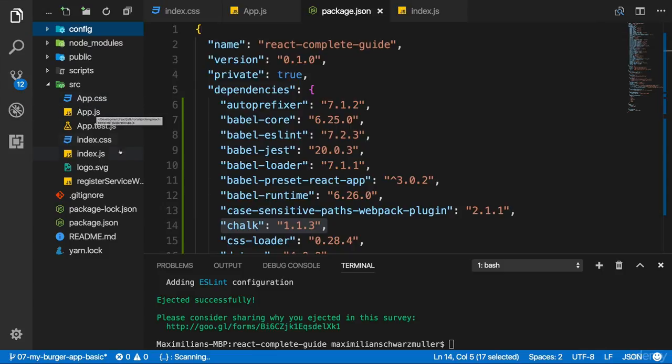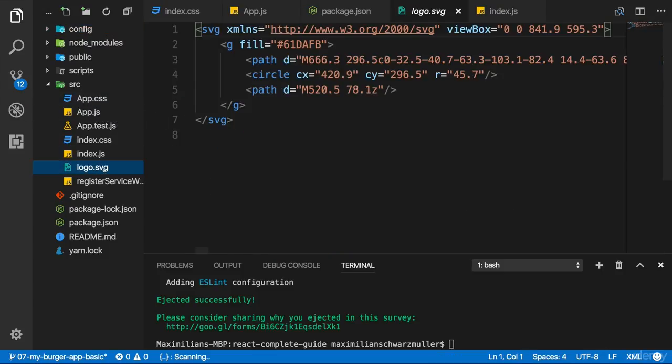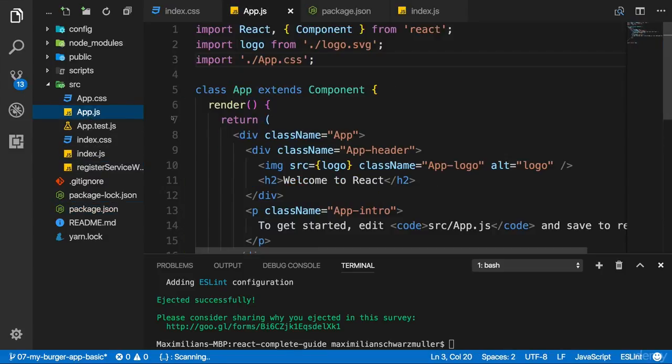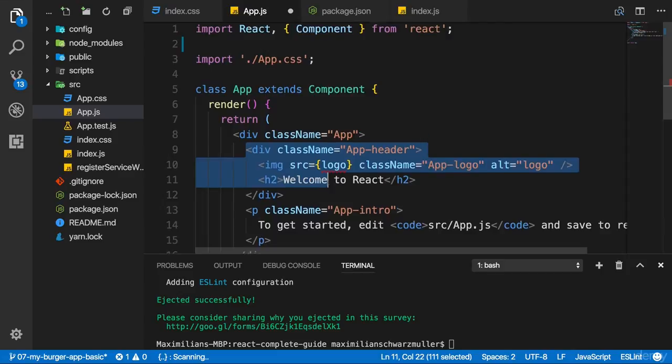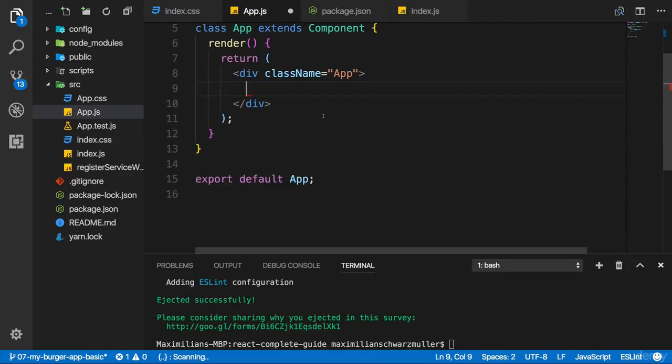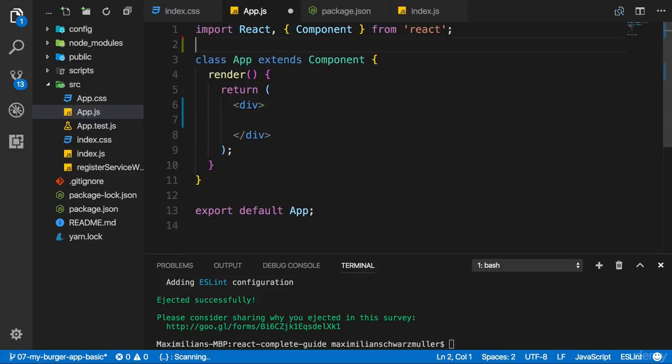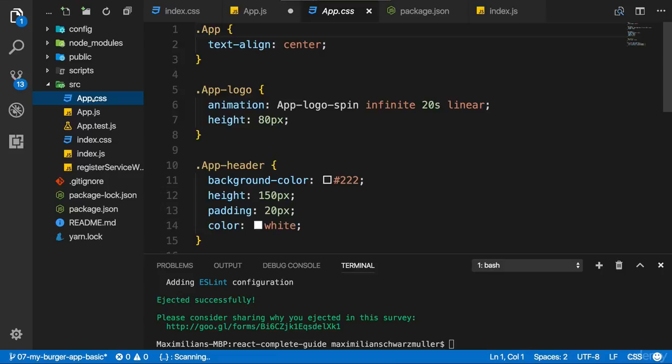Now let's do some cleanup work. Let's remove that logo.svg file, which was created automatically. I don't need that. And in the App.js file, we can get rid of the import of that file. Therefore, we can also clean up the App.js content here, remove the class name from the div, remove the App CSS import here even, and remove the App CSS file.